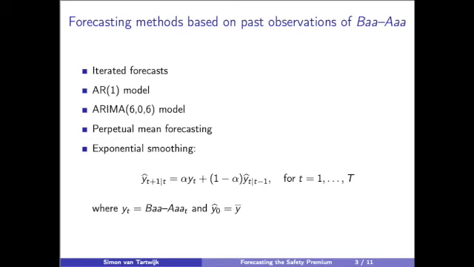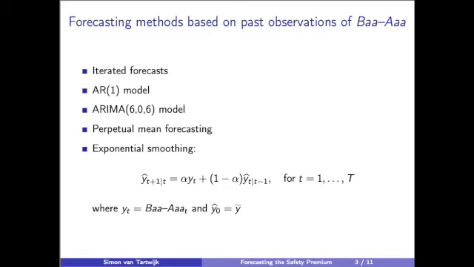And why is this a good measure? That is because if you compare BAA rated bonds to another asset that's also free of any risk, like treasury debt, there are going to be effects like liquidity that are different, for which investors are also willing to pay a liquidity premium. So these BAA and AAA rated corporate bonds are similar in every way except for their risk position. The first category of models I use only takes into account the past observations of the spread between the BAA and AAA rated corporate bonds.